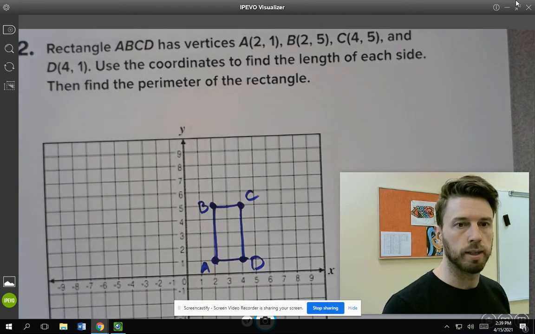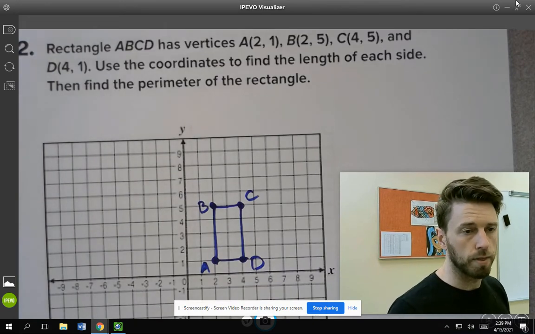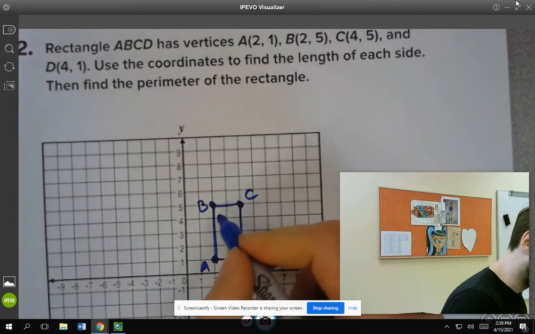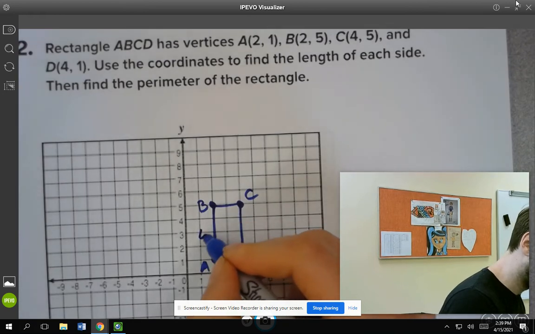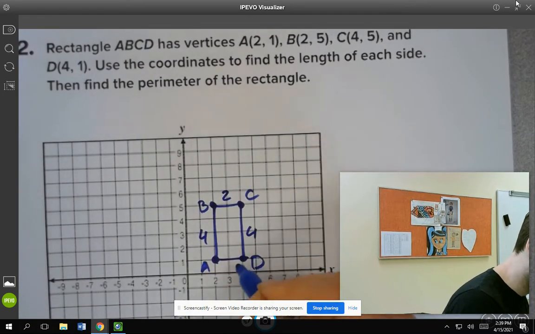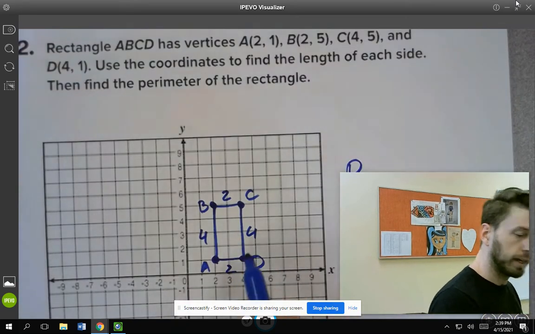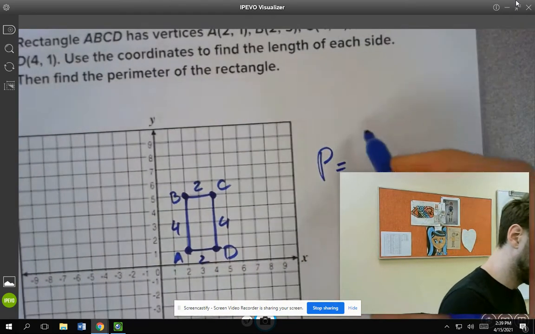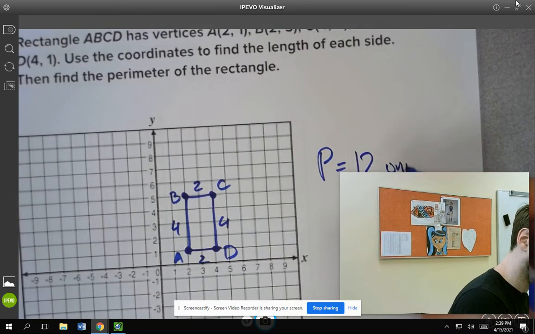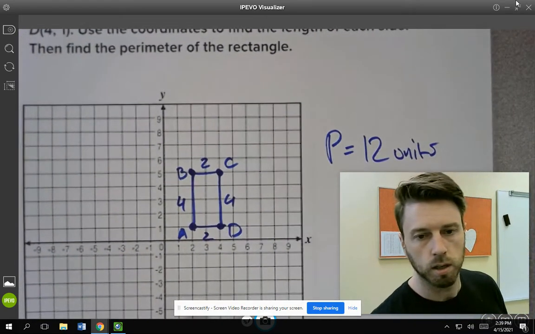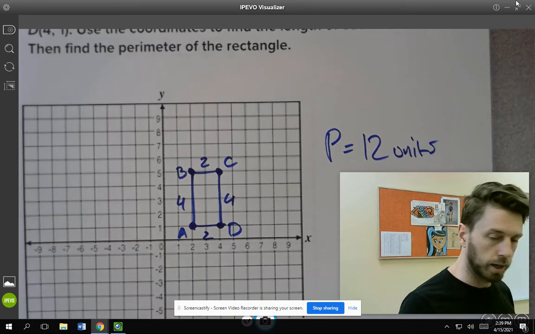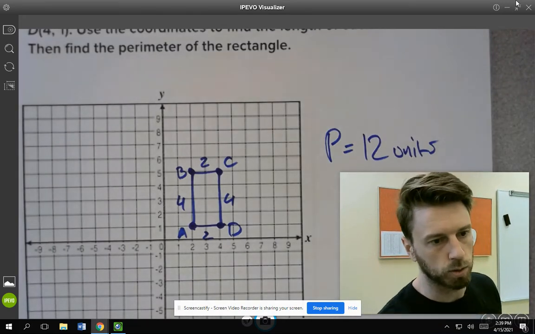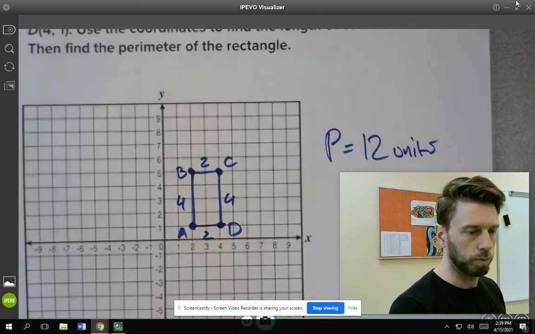And then it says to find the length of each side, then find the perimeter of the rectangle. The length of this side is 1, 2, 3, 4. So is this one, and this side is 2. And the perimeter would be the distance around the whole object. So 4 plus 2 plus 4 plus 2 would be 12 units. The perimeter is 12 units. And again, I could ask you area on a couple of these questions, which would just be how many squares cover it, which in this case would be